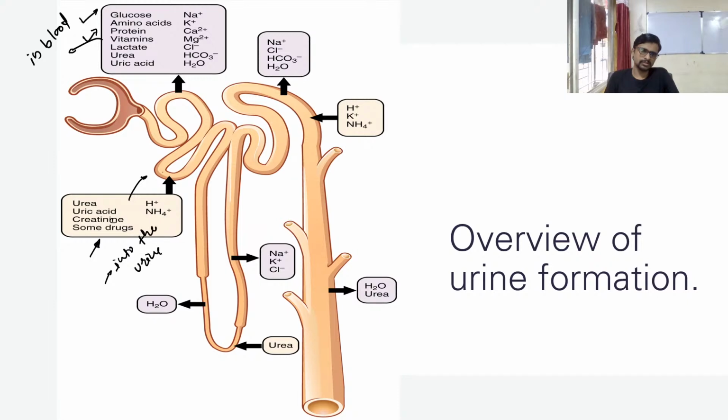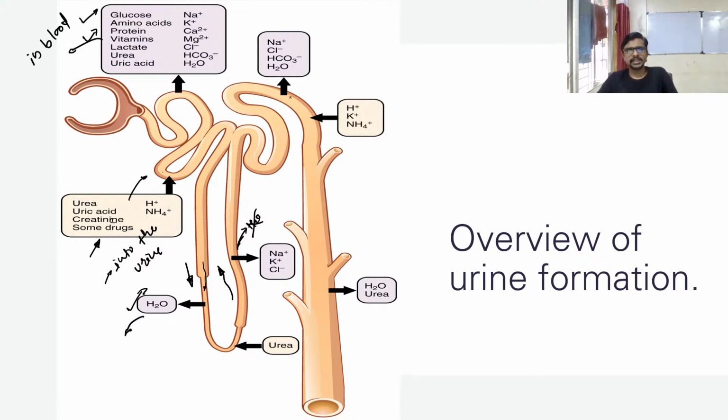Okay, water is moving out in the descending part of your loop of Henle, and here is the ascending part which shows a thick wall, and because of that water does not come out of this part. Okay, so this is not permeable to water, like this part which is very permeable to water. And if you see, the pressure is increased in the loop of Henle because the diameter is very small, and that's why water can be absorbed efficiently from this area.